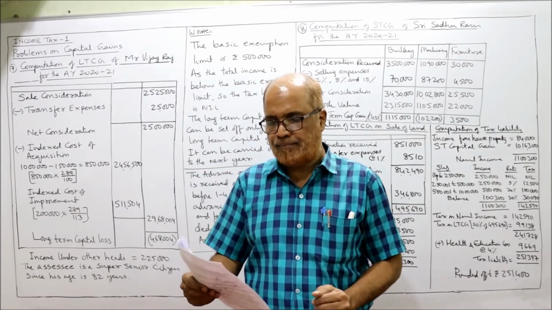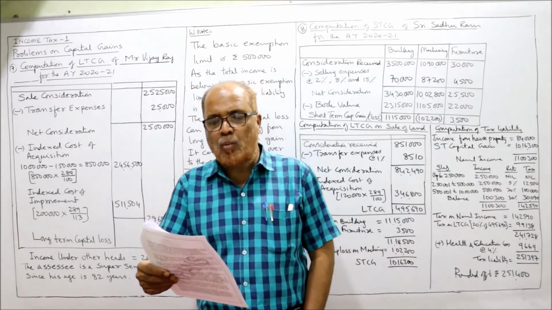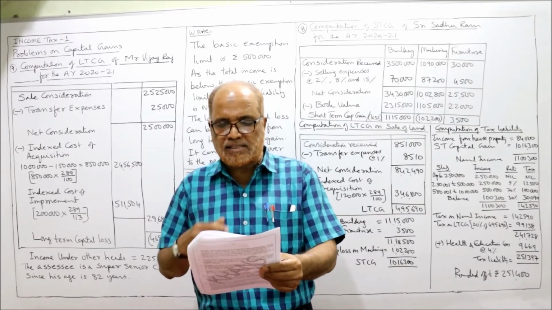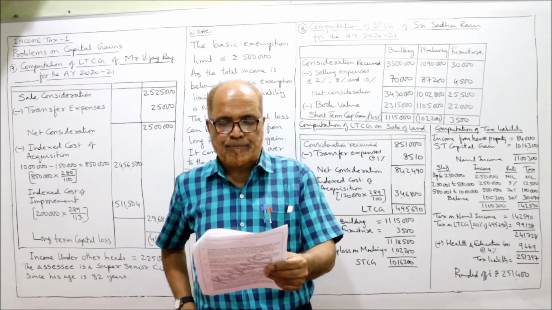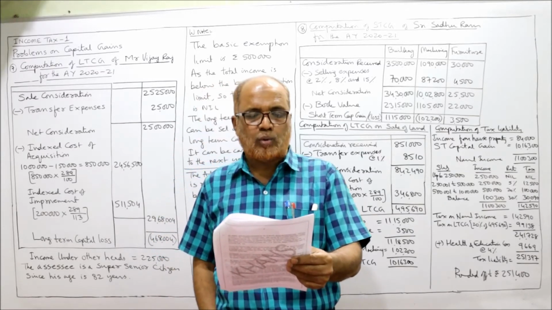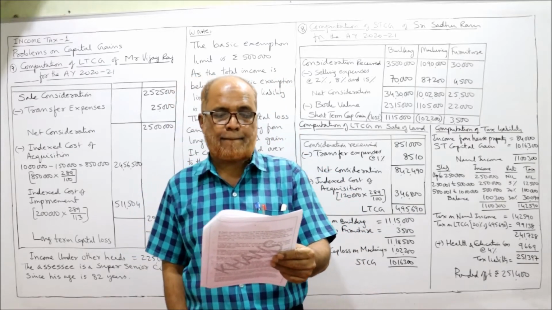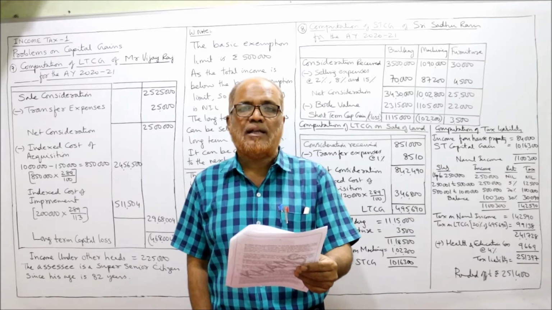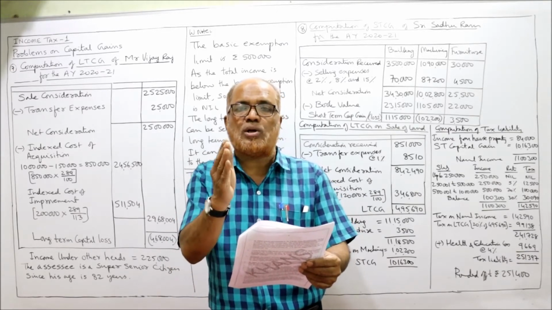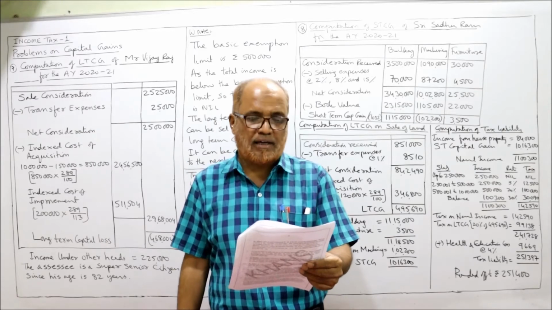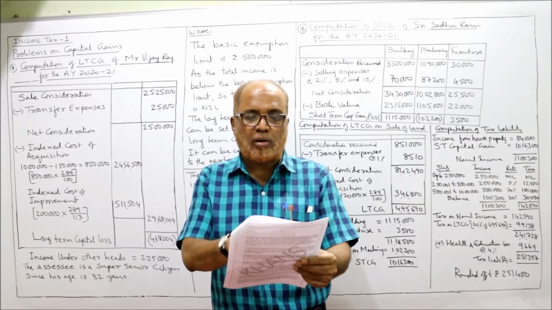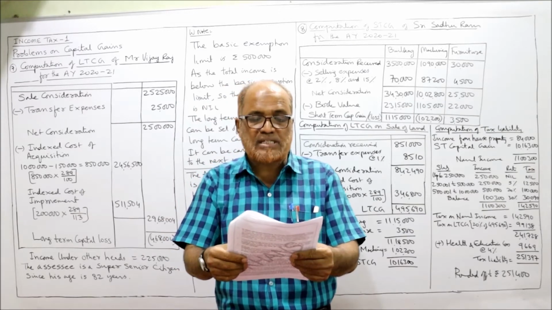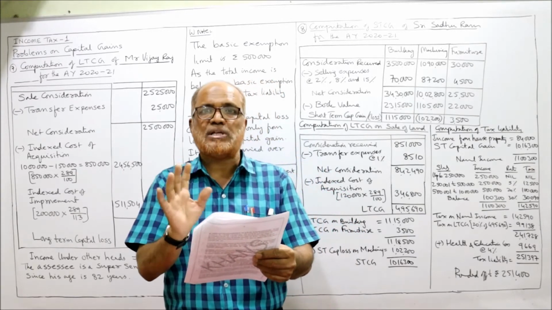Problem number 7. See carefully. Mr. Vijay Raj purchased gold for rupees 5 lakh on 6th September 1989 and its fair market value on 1/4/2001 is 10 lakh rupees. When an asset is purchased before 1/4/2001, the SSC can choose either the actual cost or FMV, whichever is higher. So he purchased the gold ornament for 5 lakh in 1989, but the fair market value is 10 lakh. So he will choose 10 lakh.